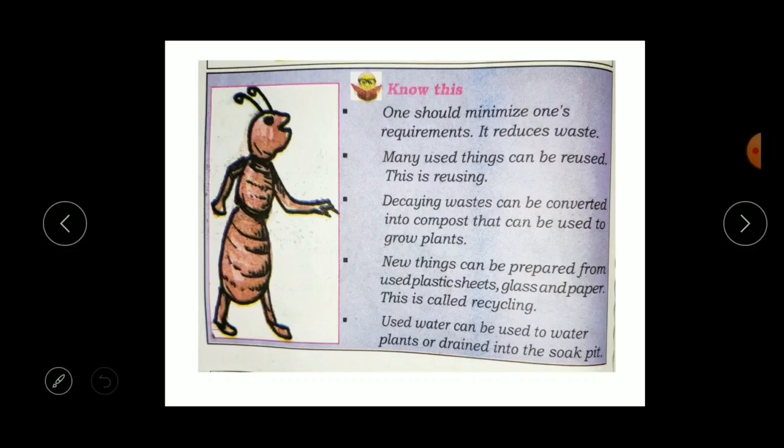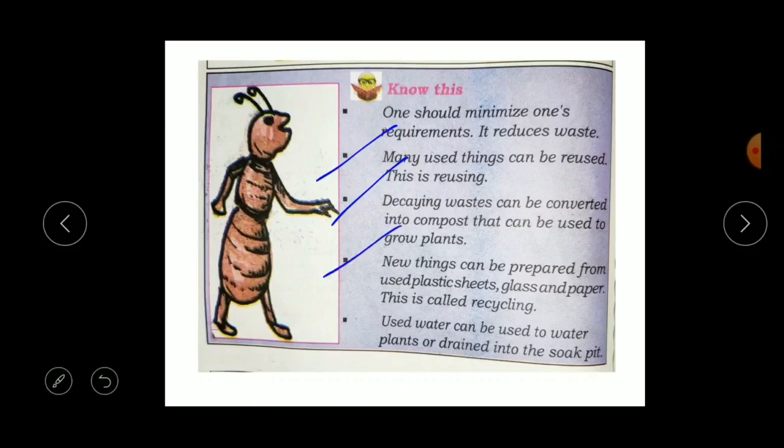The next point is, many used things can be reused. This is called reusing. For example, take carry bags. Once used, again you can use the same bags, isn't it? So many used things can be reused. This is called reusing. The next point is, decaying waste can be converted into compost that can be used to grow plants. So the decaying waste is converted into compost manure, right? That can be used to grow the plants, as you know.